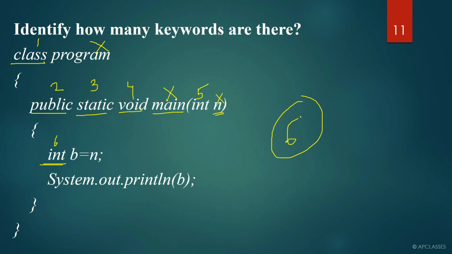So today we discussed what a token is in Java and what types of tokens we have. Basically we learned that there are 5 types of tokens. First is identifier, second is keyword, third is separator, fourth is operator, and fifth is literals. Today we discussed identifiers and keywords. In the upcoming videos we are going to discuss separators, operators and literals. Along with that we will also discuss different types of comments and data types. So we are going to discuss a lot in this chapter. This is very important from an exam point of view.